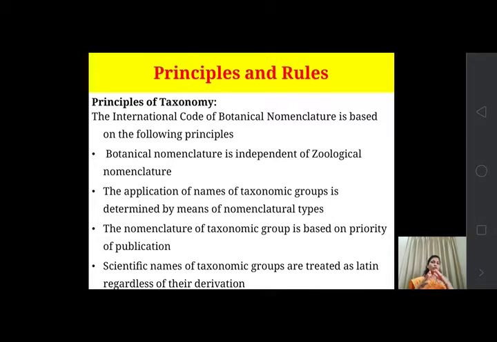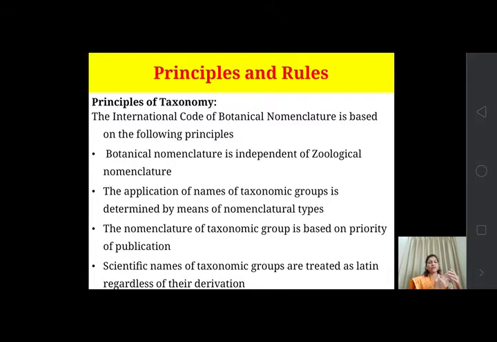When we want to give a name to a particular taxonomic group, it is determined by means of its nomenclatural types. Nomenclatural types means there are some representative species, types. On the basis of that representative type, these names will be given. There are various types present.